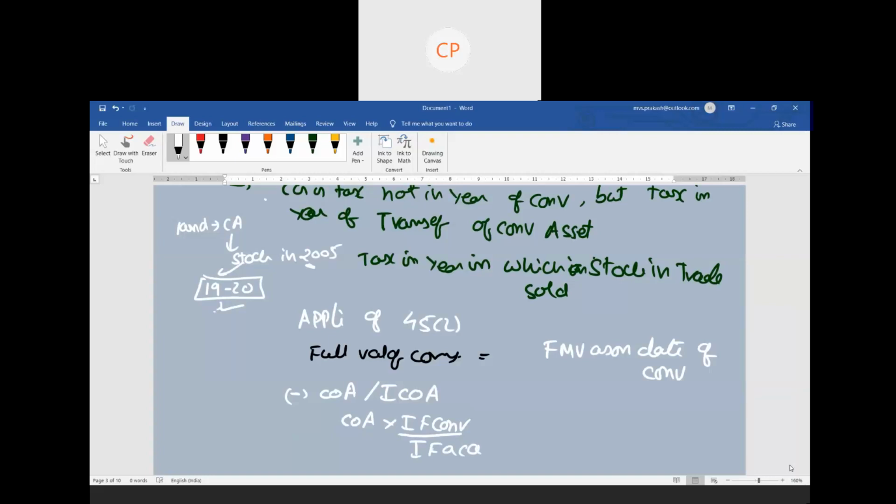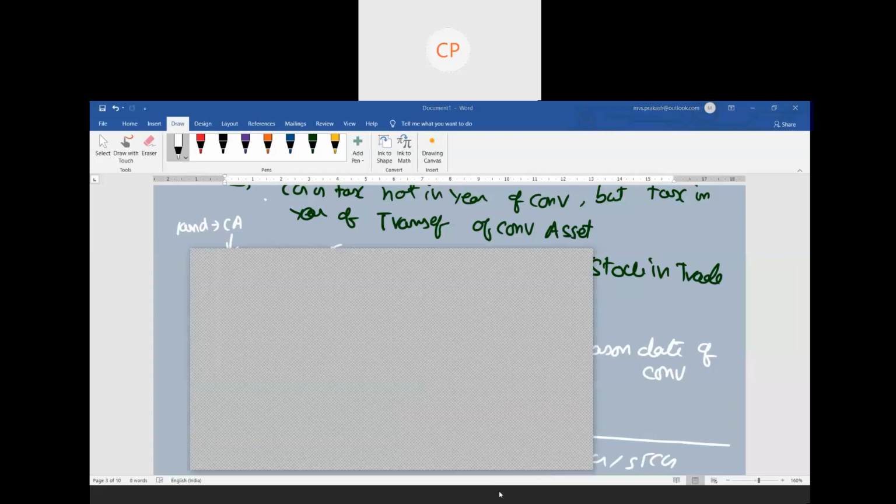So the difference could be long term capital gain or short term capital gain. So that's the application of section 45 subsection 2. Now ఈ బేస్ మీద ఒక చిన్న ప్రాబ్లం చూద్దాం. Let us see one small problem based upon this.